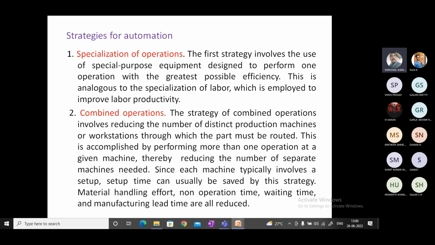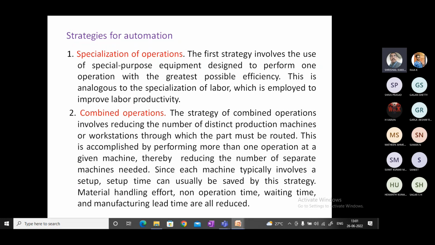That means the number of machines and the space consumed by the two machines will be reduced. The non-operation time, waiting time, and loading and unloading time can all be reduced, because in a single setup we can do the two operations. That is called combined operations.